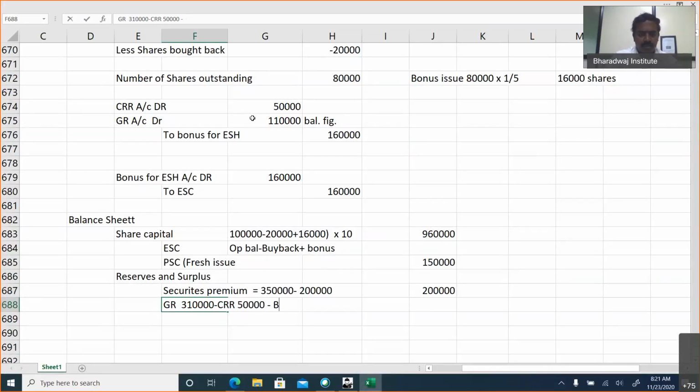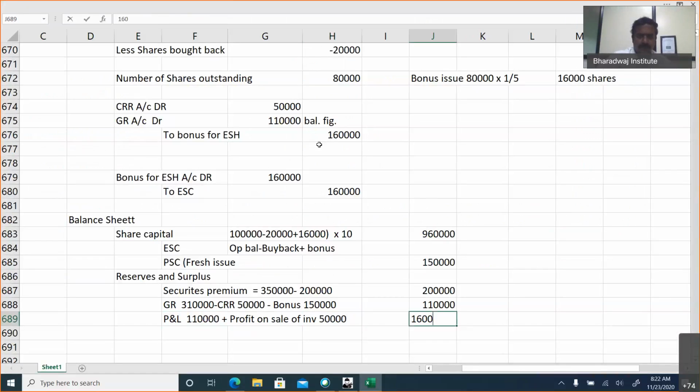Minus for bonus issue, we have taken 1,50,000. So what is the balance? 1,10,000. Profit and loss account. What is the P&L account? 1,10,000 plus profit on sale of investment 50,000. So you get 1,60,000.